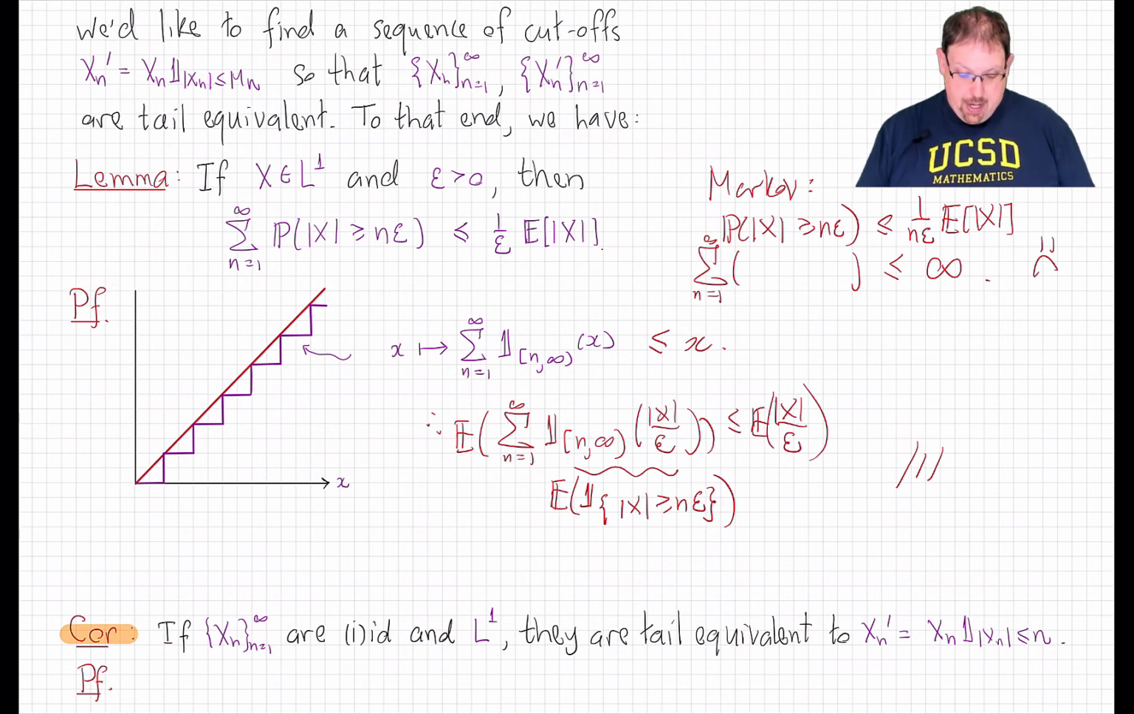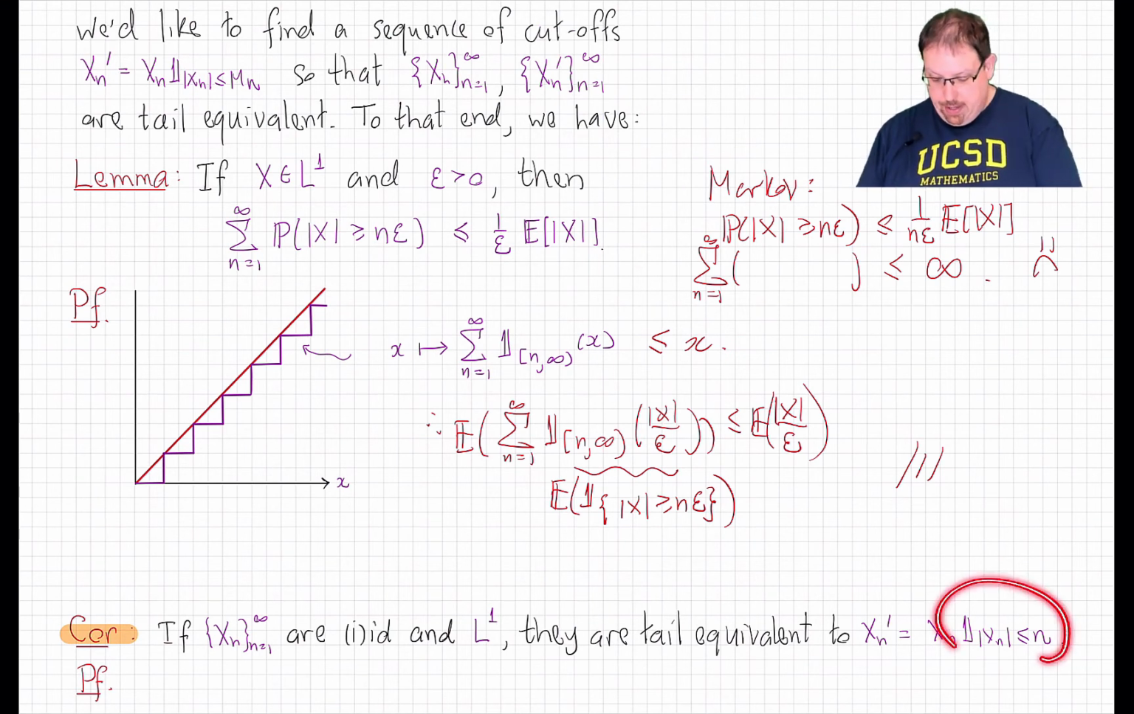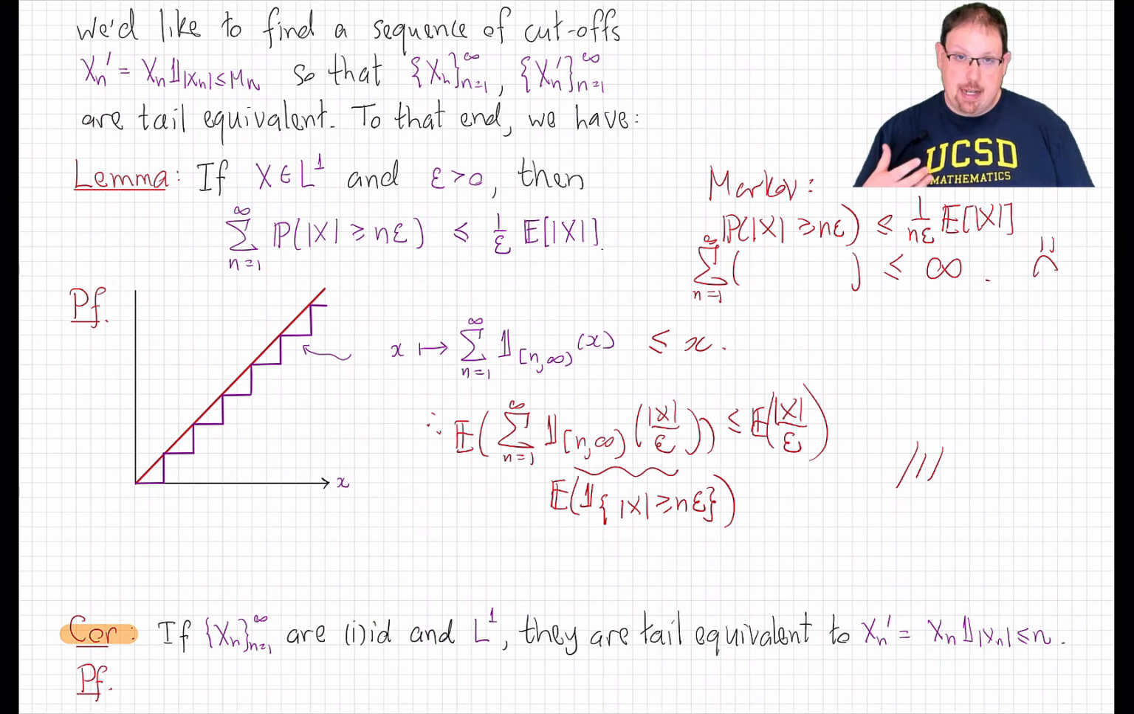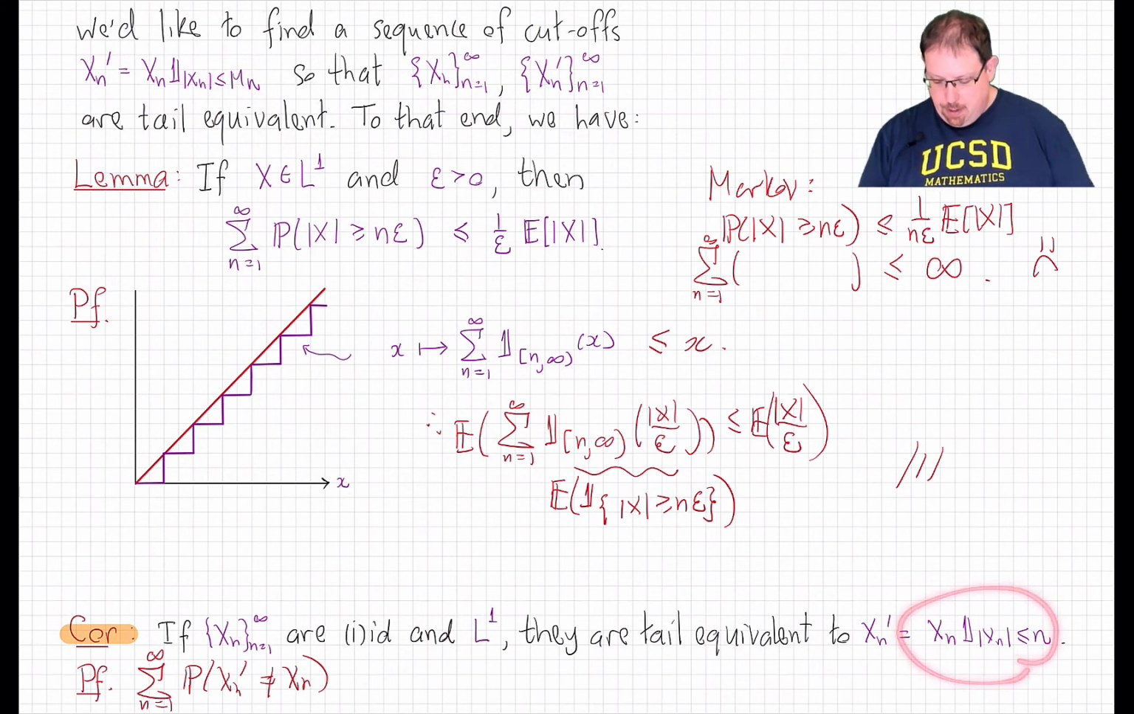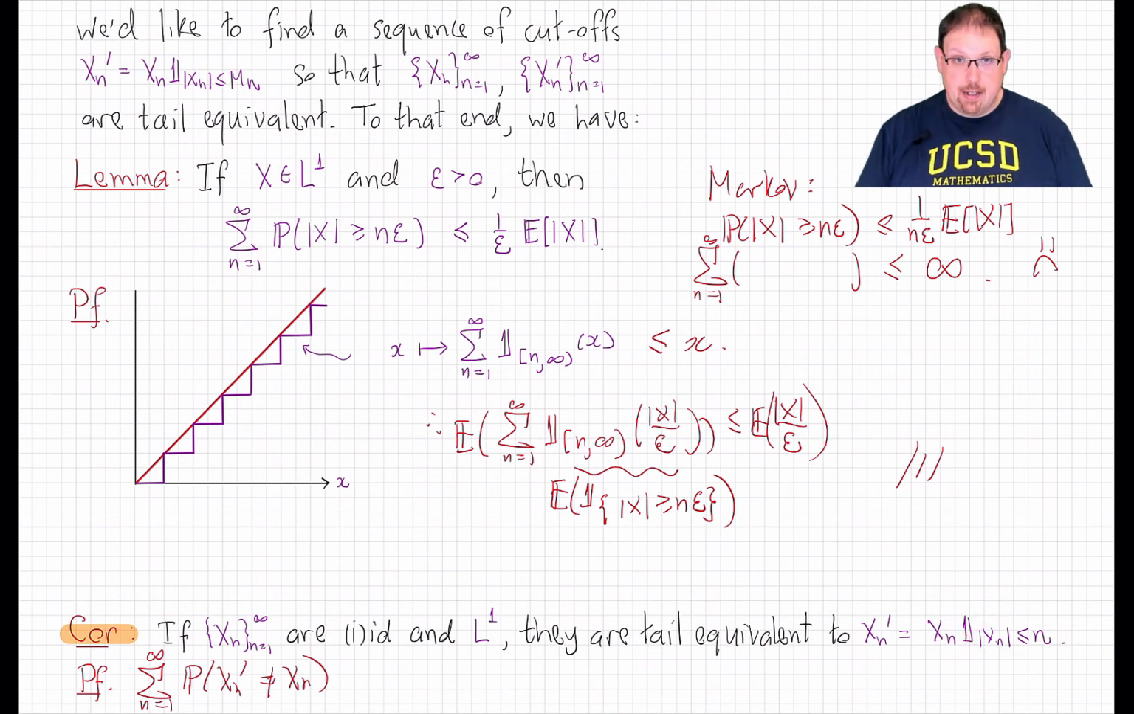And therefore, we can see that doing the cutoff of xn by n in any identically distributed sequence will give a new tail equivalent sequence. The reason is just the calculation. If I sum n up to infinity of the probability that this cutoff xn prime does not equal xn, how can xn fail to equal xn prime? They only fail to be the same when the absolute value of xn is bigger than n. And so this is the same thing as the sum of the probability that the absolute value of xn is